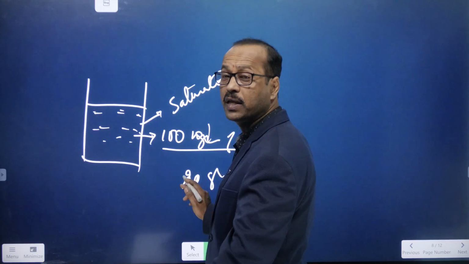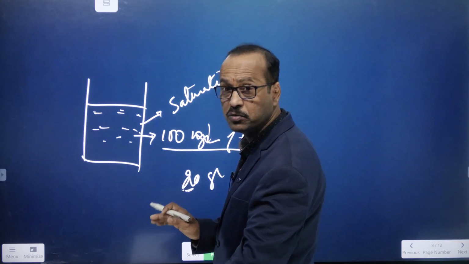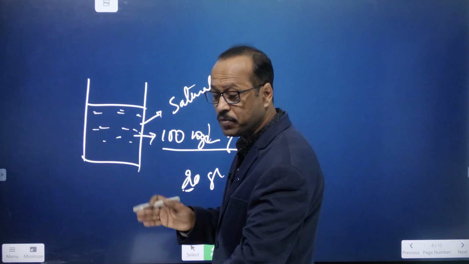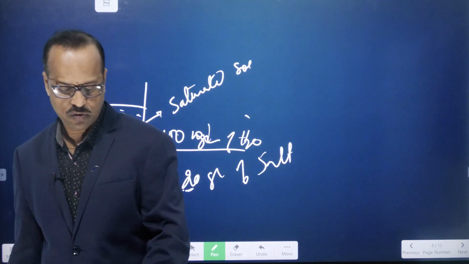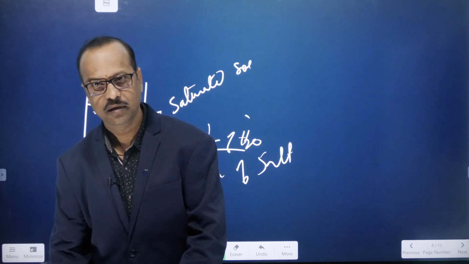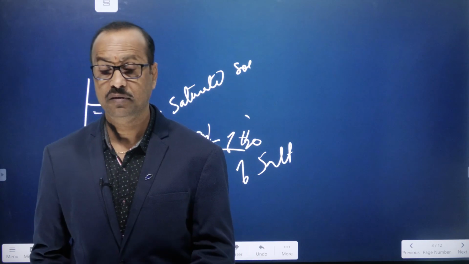36.5 grams. But here, how much is there? Only 20 grams. That means less than required for saturation. So such solutions are called unsaturated. What are they called? Unsaturated. Right? Now the third one is called supersaturated.